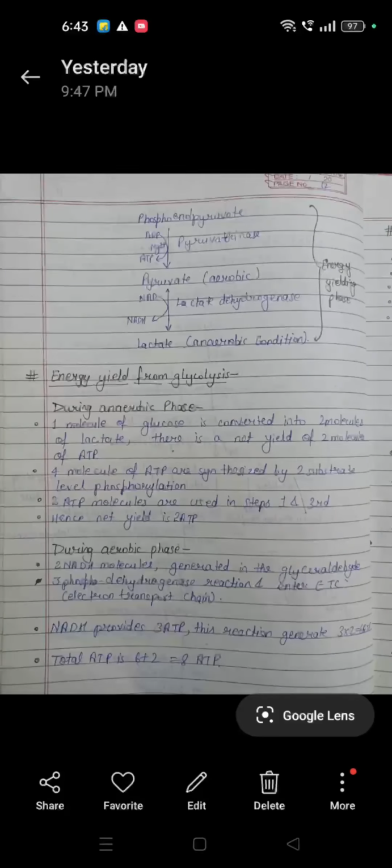And then phosphoenolpyruvate is converted into pyruvate in presence of pyruvate kinase, and ADP is converted into ATP. That's why it is known as the energy yielding phase. And then pyruvate in anaerobic condition, in presence of lactate dehydrogenase enzyme, is converted into lactate, and here NADH is converted into NAD. So these are all the reactions of glycolysis.